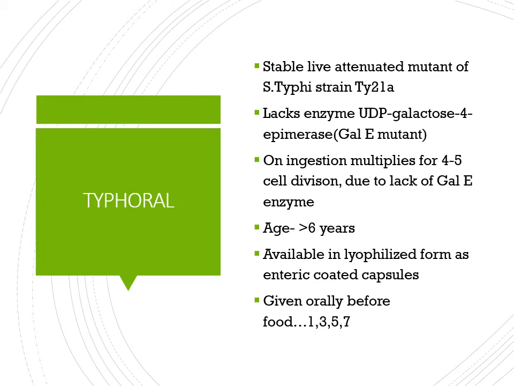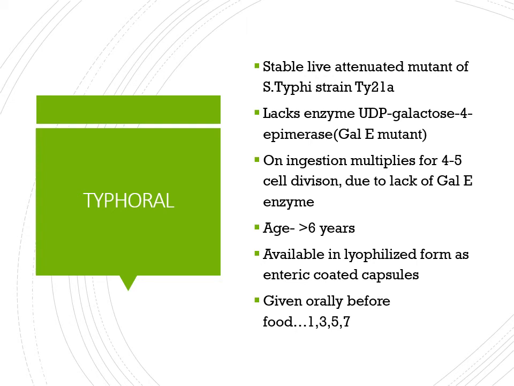So it will not be able to cause any disease in the person taking the vaccine, but the body will make a response and antibodies will be formed. The big problem is that you can give it only in more than 6 years of age.